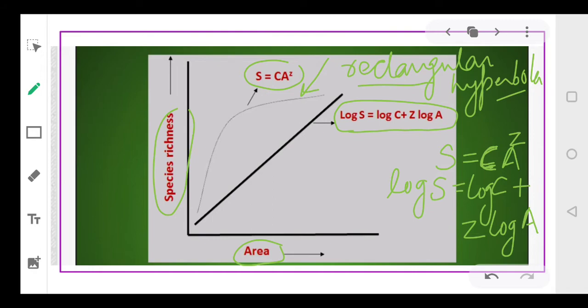Okay, everyone? Initially, the graph that we obtain is S = CA^Z. And when we apply log on both the sides, we will observe that the equation becomes log S = log C + Z log A.